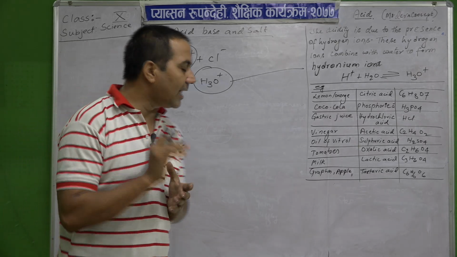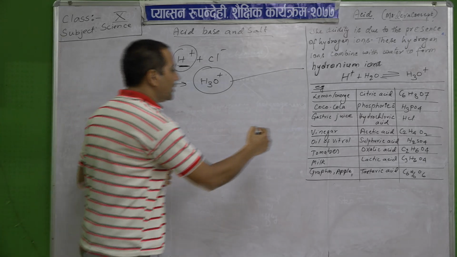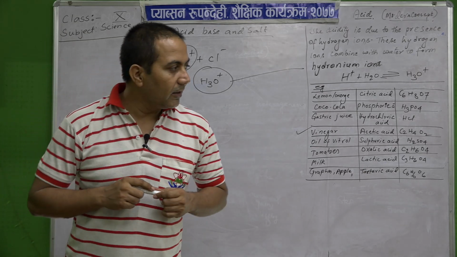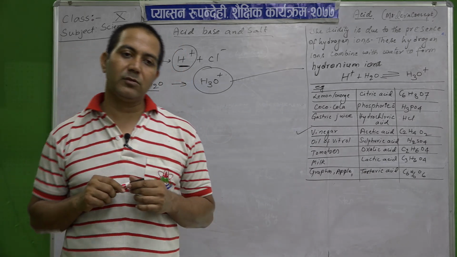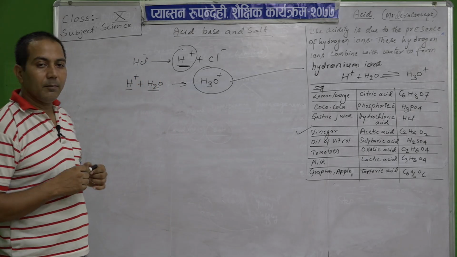The oldest, the first found acid is vinegar. It is dangerous to our health if you consume it in large amounts, because it makes our bones weak.